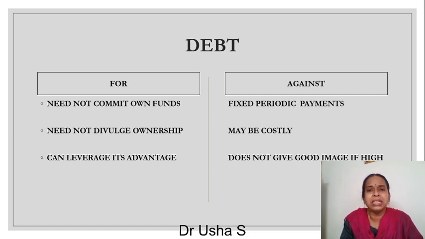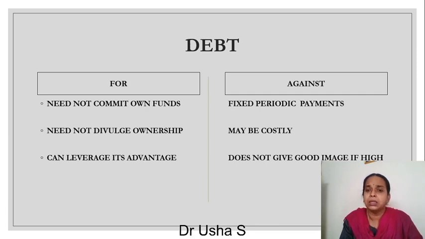The points against using loans or debt is there are fixed periodic payments. Whether the business is running or not, you have to make periodic payments every month or every quarter or every year. This is generally called the interest. And sometimes it may be very costly also.